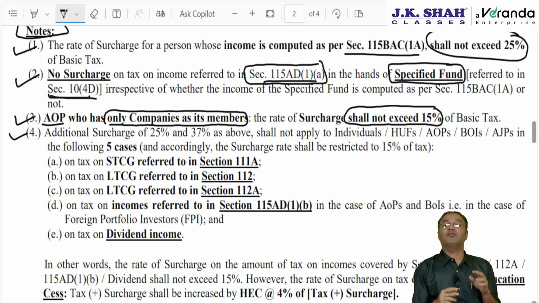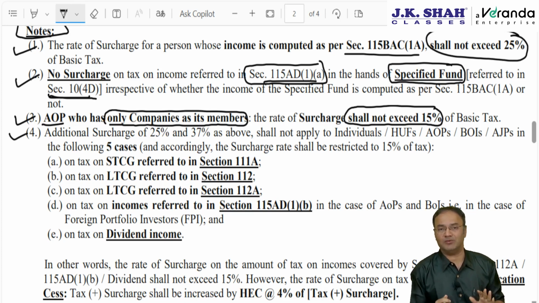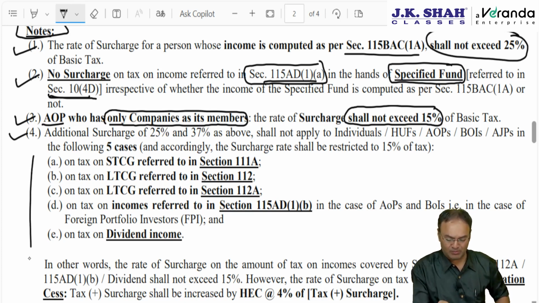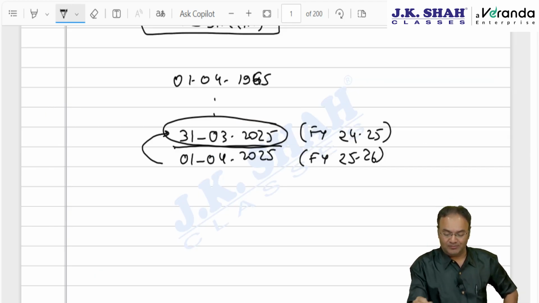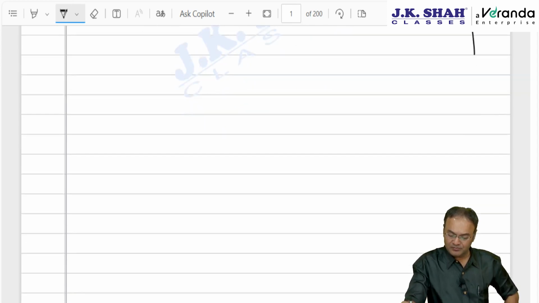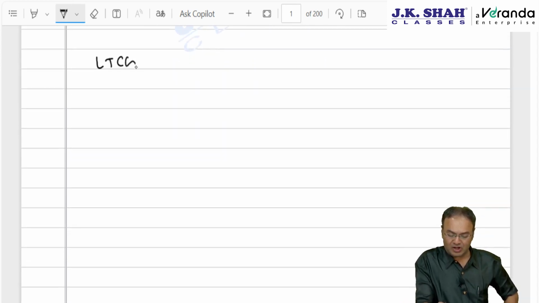Then last point, 5 incomes will not have this higher surcharge of 25% and 37%. 5 incomes will have surcharge rate restricted to 15%. These 5 incomes you need to remember. Number 1, 2 types of long-term capital gain. Either long-term capital gains covered by section 112A.